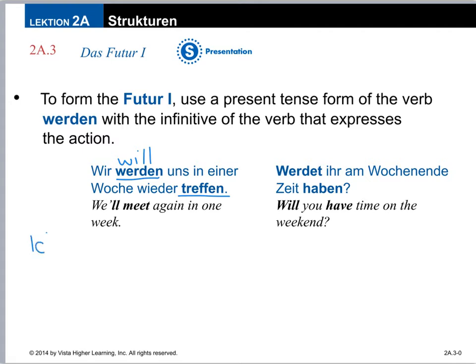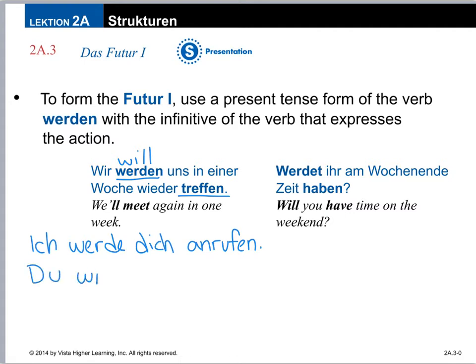If we make some other examples, ich werde, maybe I will call you. We know the verb for to call is anrufen. So I have to put that second verb at the end. Ich werde anrufen means I will call. But if I add the word dich, I will call you.